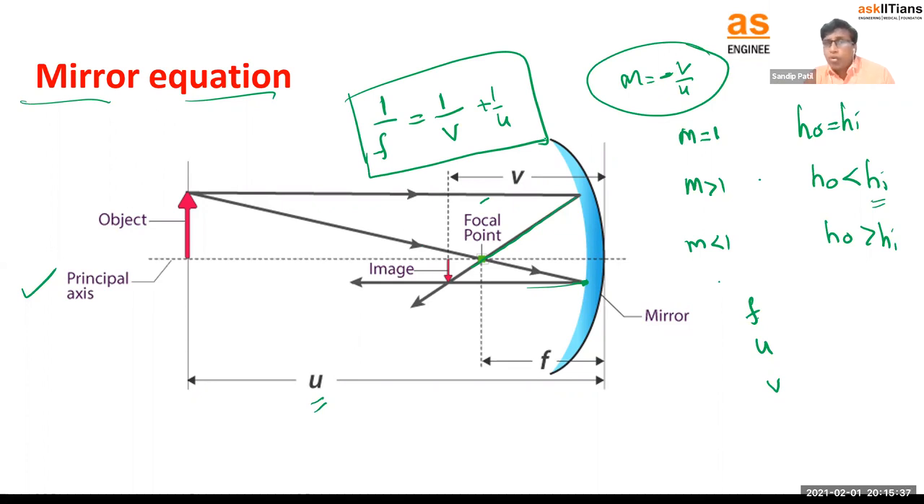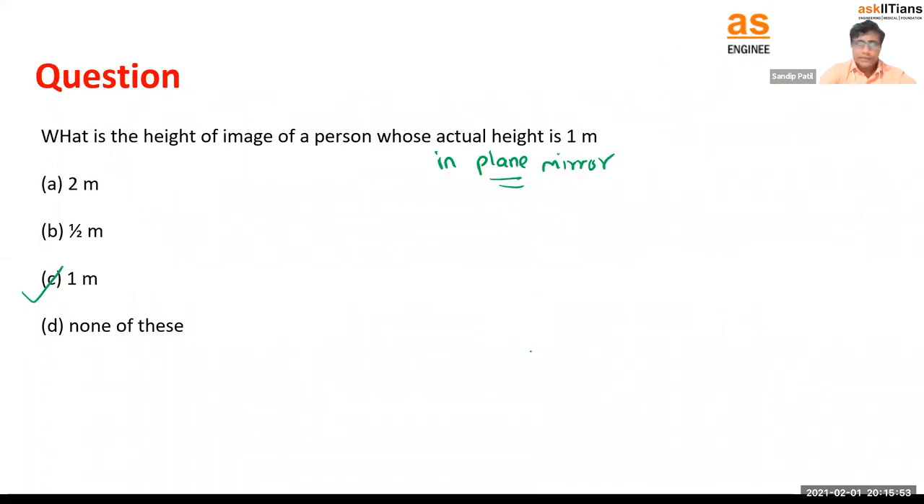But remember, whatever sign conventions are there, we are supposed to use those, right? u is negative on the pole's left, v is negative on the pole's left, f is negative for concave, and f is positive for convex. We should remember those parts too while solving the numericals.